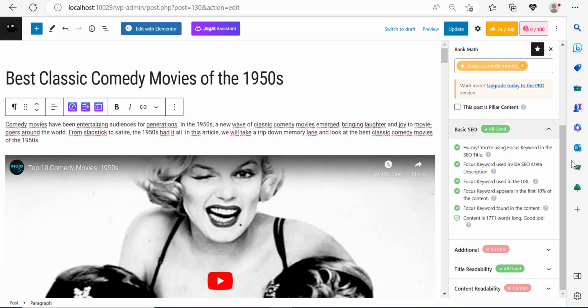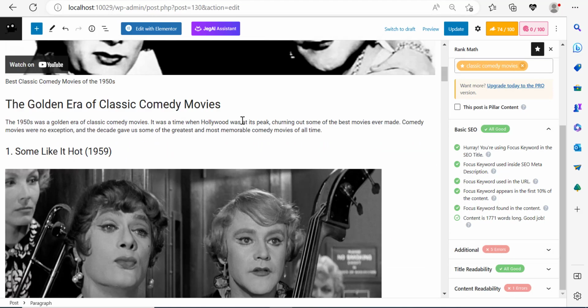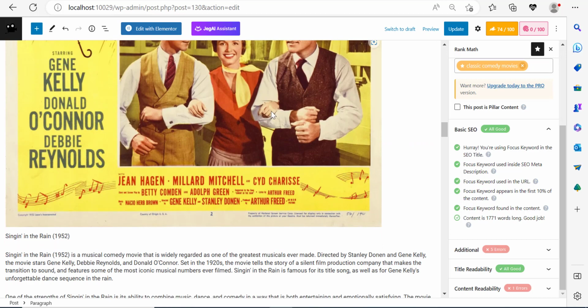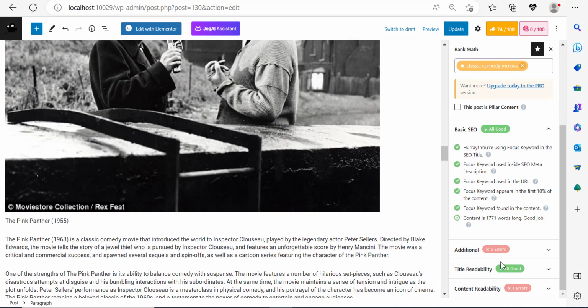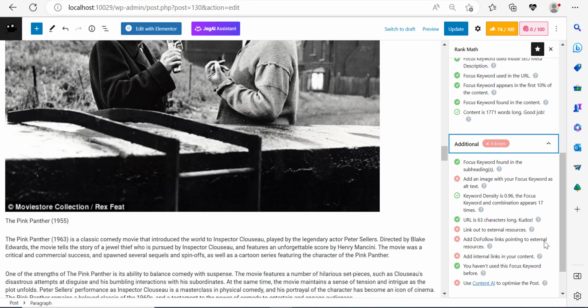If I scroll down over here, you can see some improvements that we can make. Now we have 1,771 words. If it was less than 600 words, they would have told you here that you need to go and add more content. But I was prepared for that. So my content is thorough, it's big, we don't really need to add more here. So it's pretty good. Now here, let's click on additional.